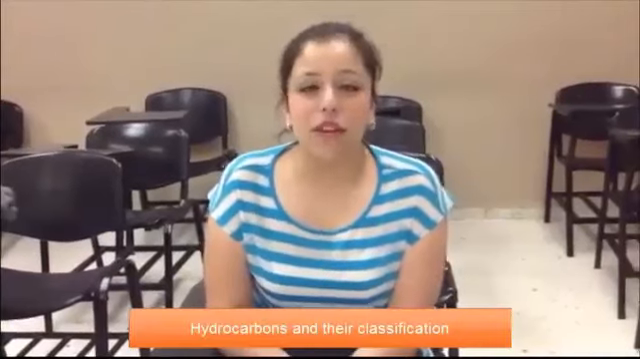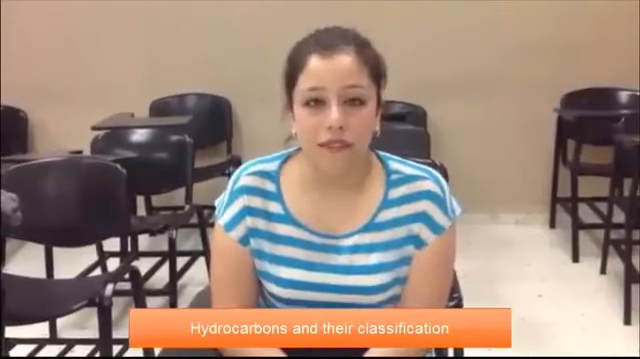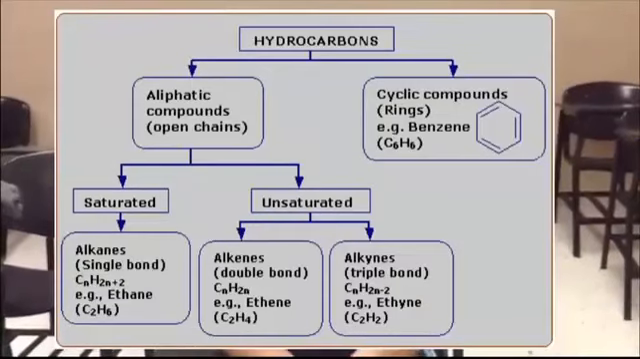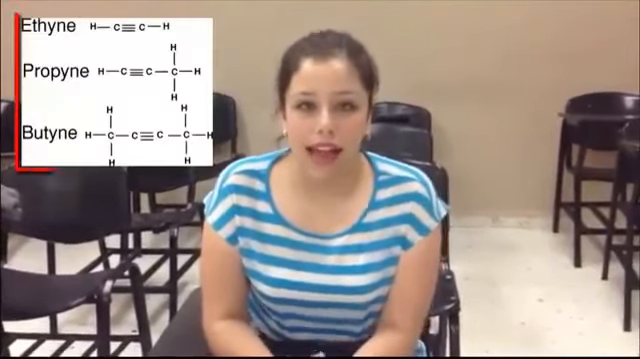Hydrocarbons are compounds made of hydrogen and carbon. They are classified in aliphatics and aromatics. Then the aliphatics are divided depending on the type of bond they have, which are alkanes that have single bonds and are saturated, alkenes which have one double bond, and alkynes that have one triple bond and are unsaturated.